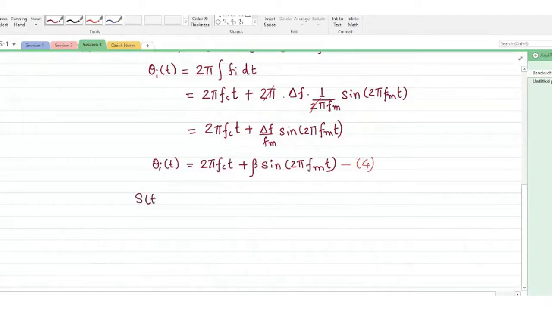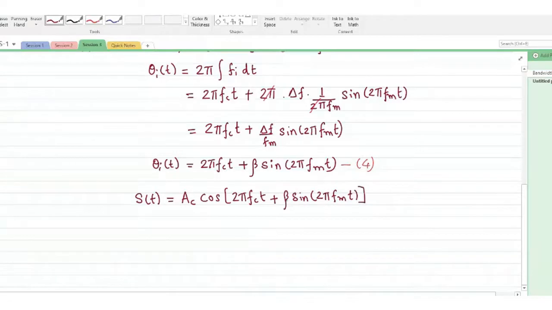The FM modulated wave, which we have represented as S of t, is A_c cos(2 pi f_c t, the entire theta_i of t term now, plus beta sine 2 pi f_m t).